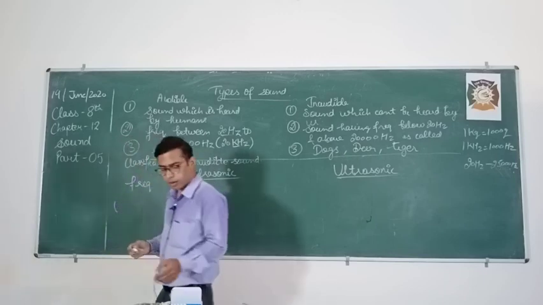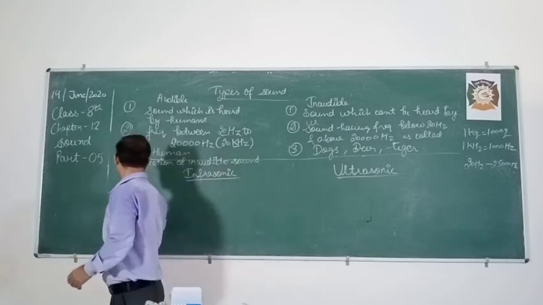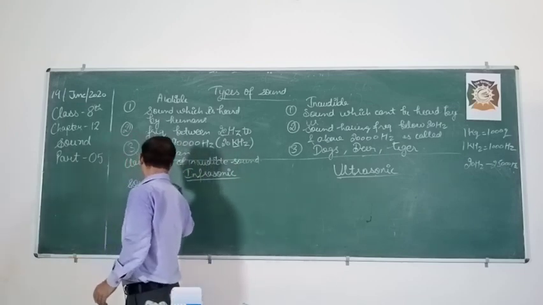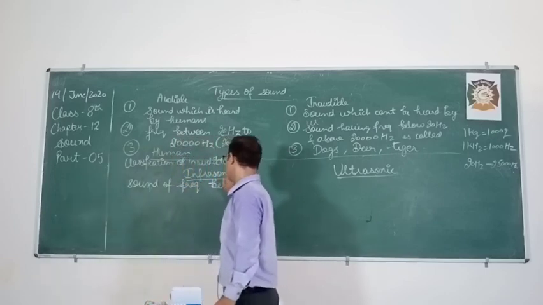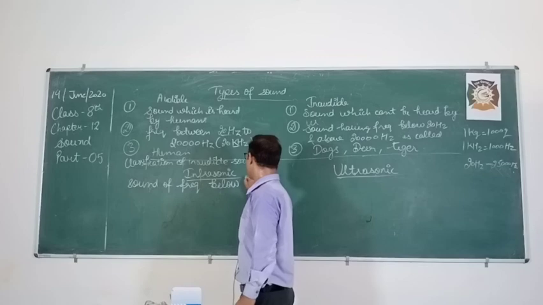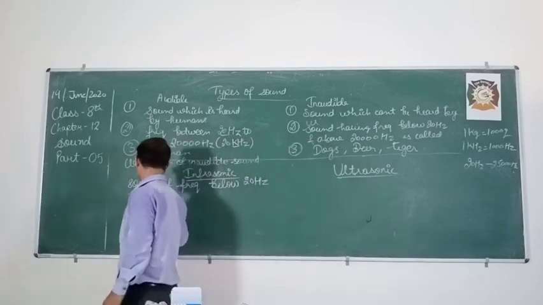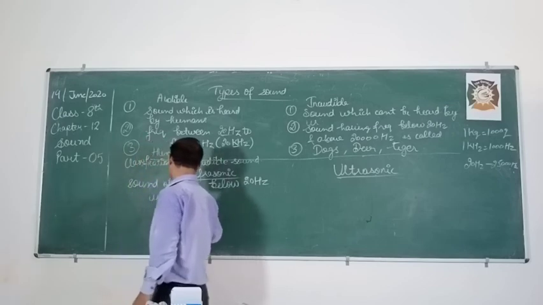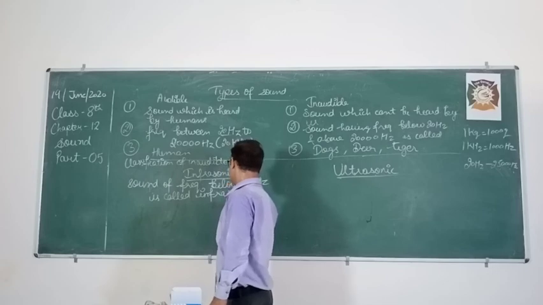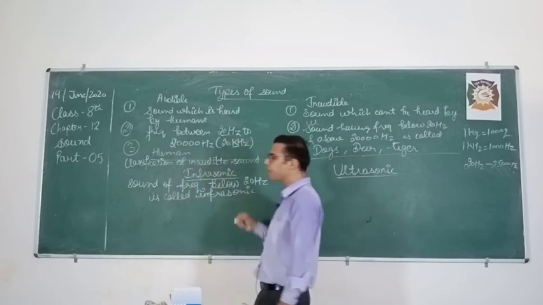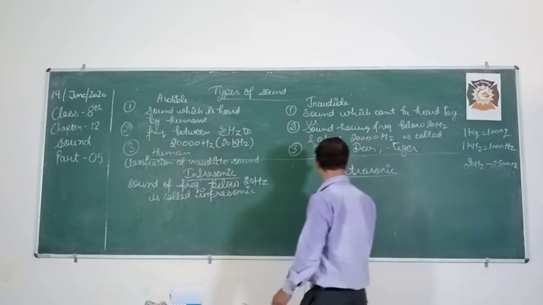Sound of frequency below 20 hertz is called infrasonic sound. Understand? So sound having frequency lower than 20 hertz is called infrasonic sound.